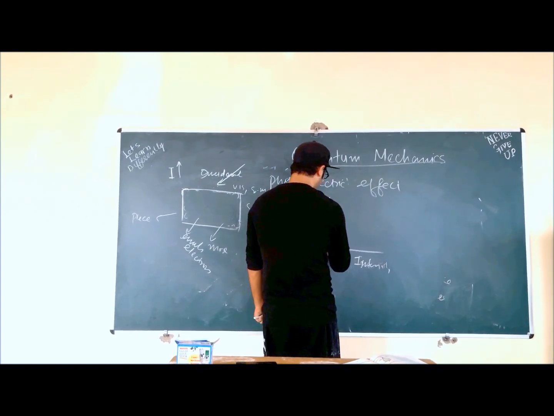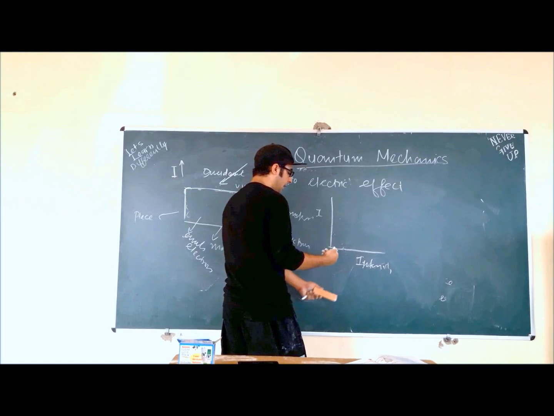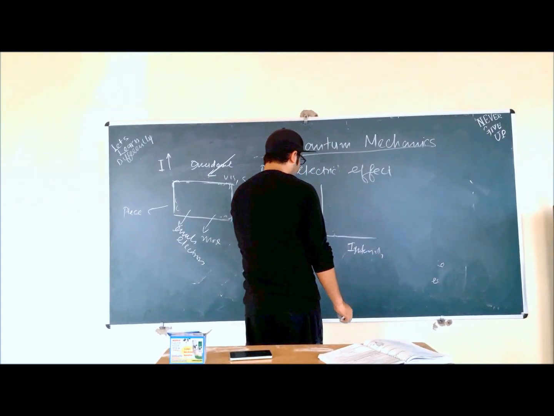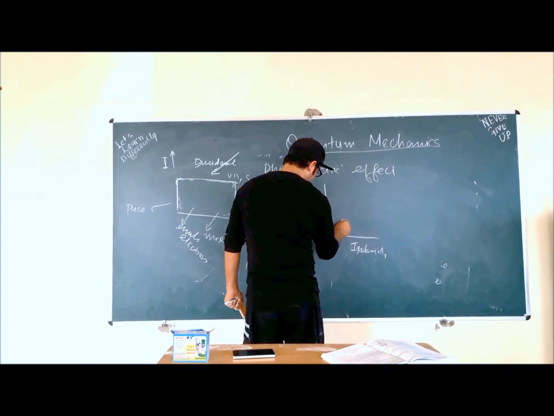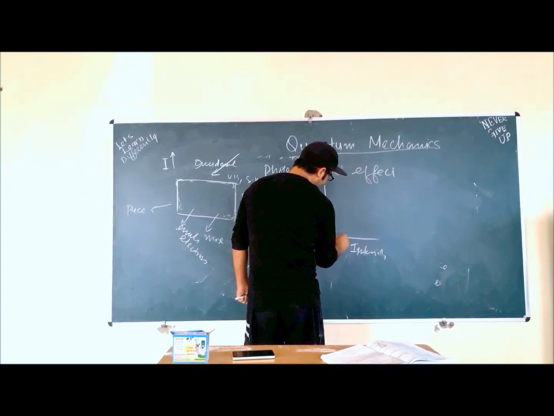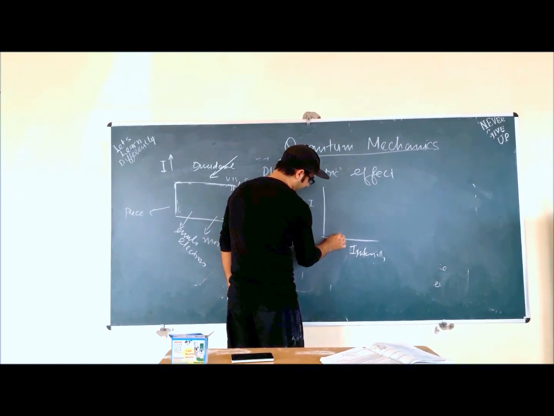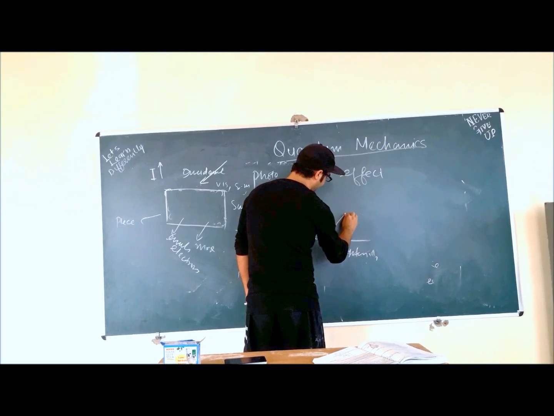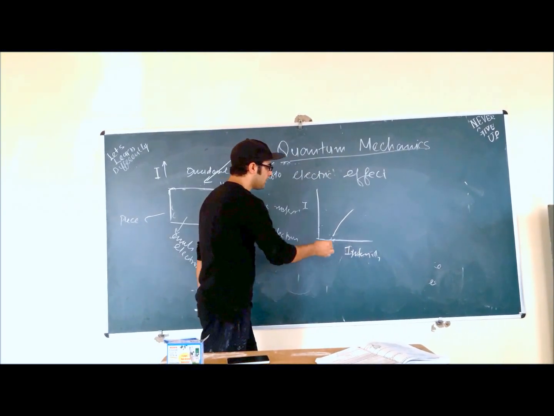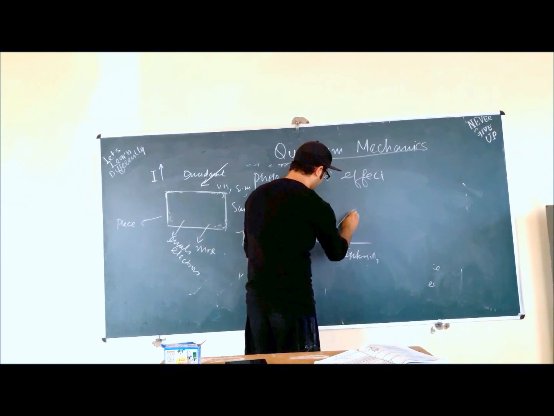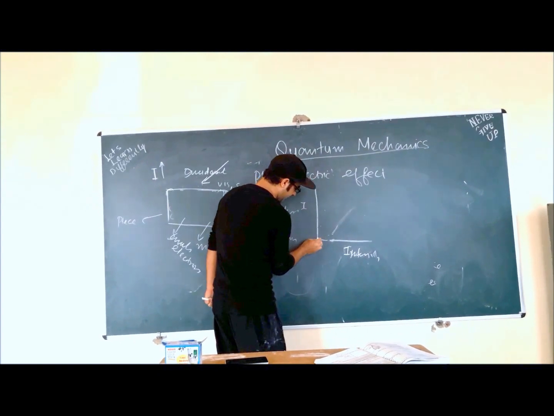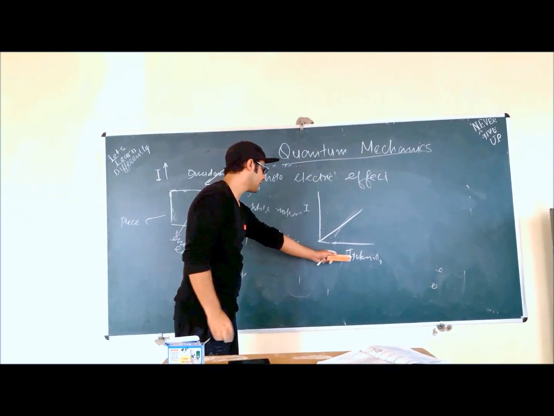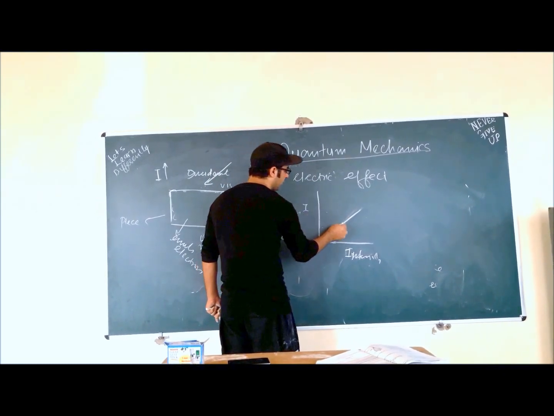If intensity is 0, there will be no current because there will not be any light. So the graph will start from here. As I keep increasing the intensity, the current continuously increases. So we'll show this graph like this. If there is zero intensity, there is zero current. If there is increasing intensity, the current gets continuously increased.